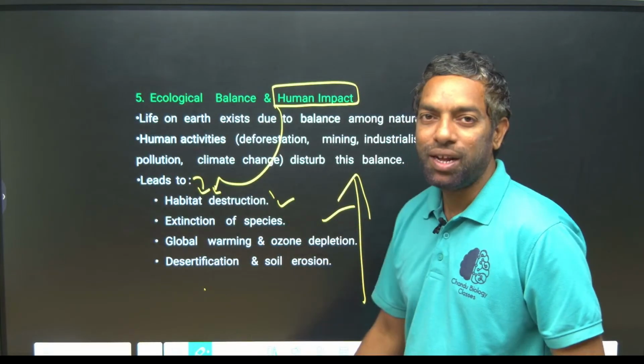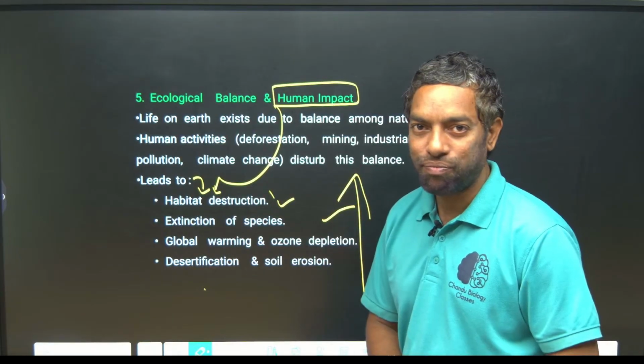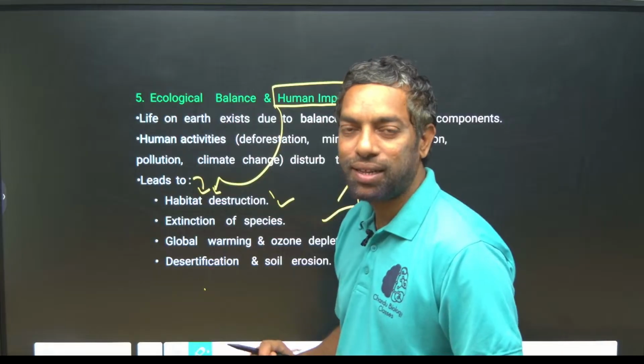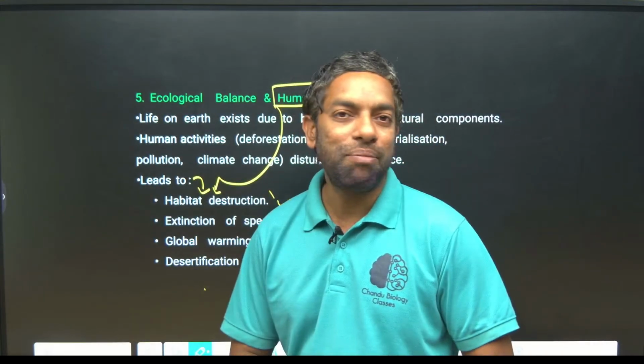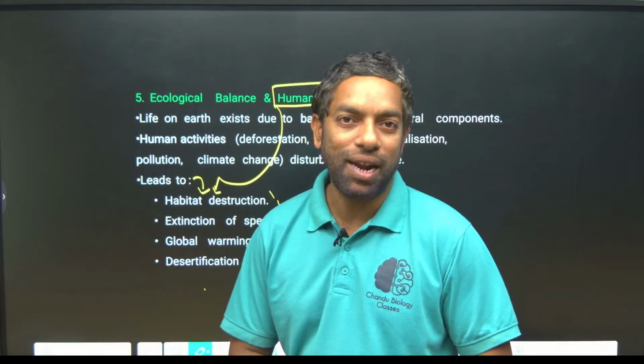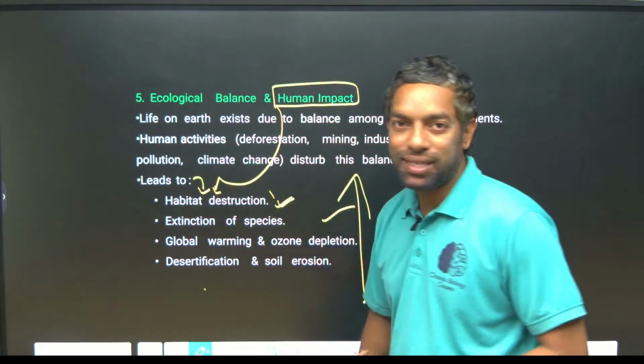Habitat destruction means there is no life able to exist in a particular area, especially a desert. If you cut down all the trees, after many years an area can become a desert and cannot support life. In that way, we call it habitat destruction.